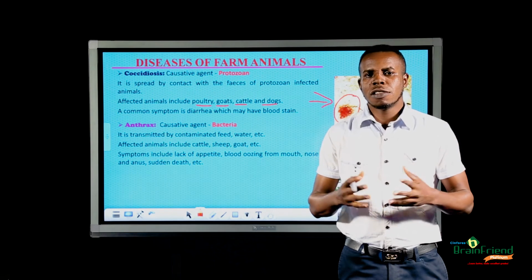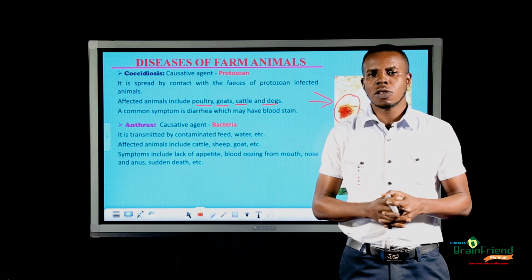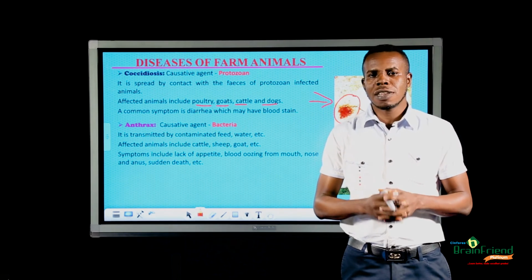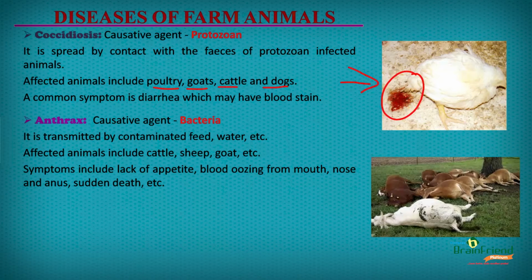This bacterium is transmitted through contaminated water, feed, etc. Some animals commonly affected by anthrax include cattle, sheep, goats, etc. Some common symptoms of anthrax include lack of appetite by the animal, blood oozing from the mouth, nose, and anus of animal, sudden death, etc. This is a typical image showing sudden death of animals that have contracted anthrax disease.